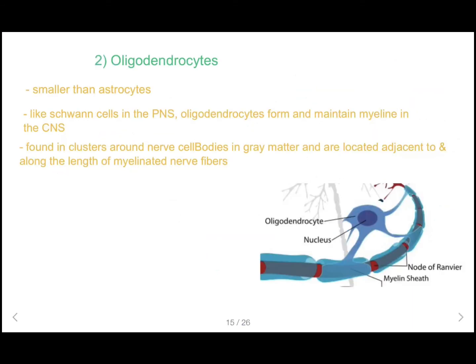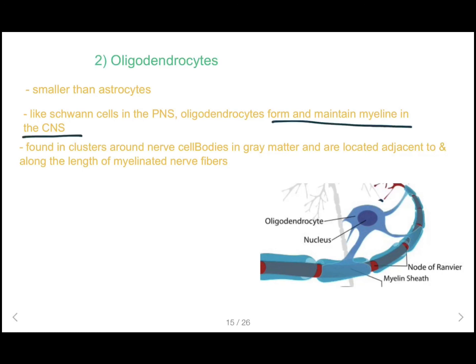The second cell type is oligodendrocytes. Oligodendrocytes are smaller than astrocytes. Like Schwann cells in the PNS, oligodendrocytes form and maintain myelin in the CNS. So the main function of the oligodendrocytes is to form and maintain